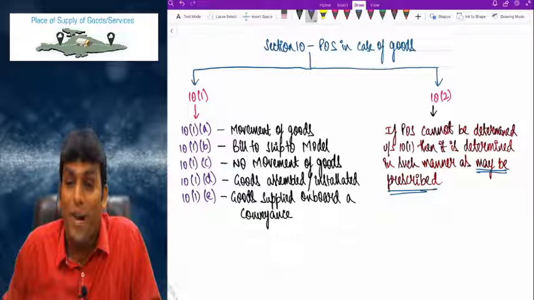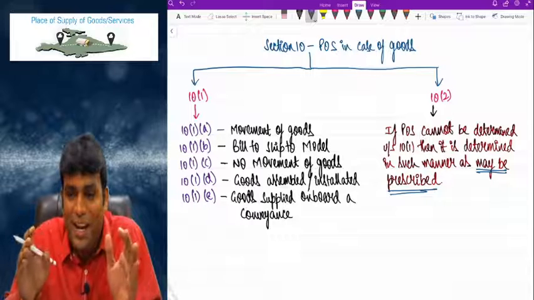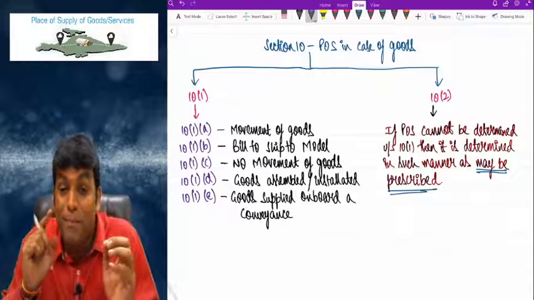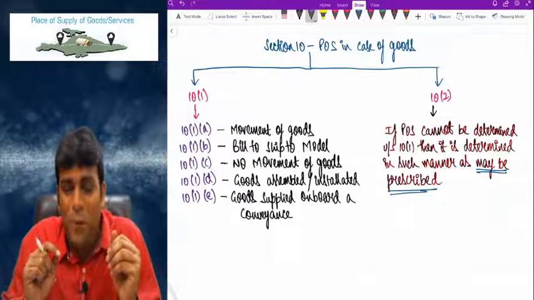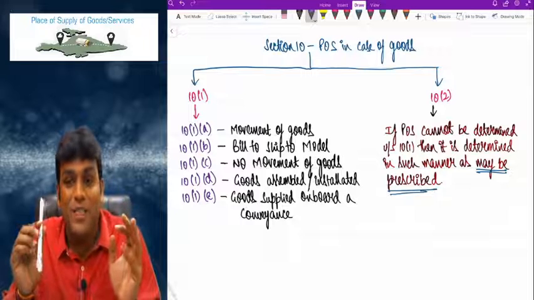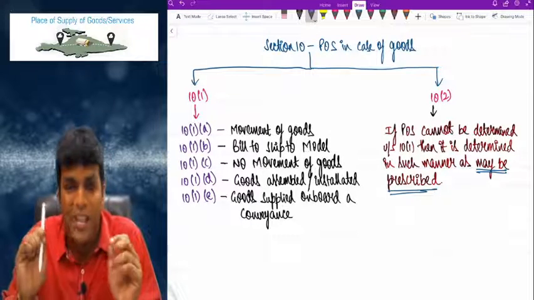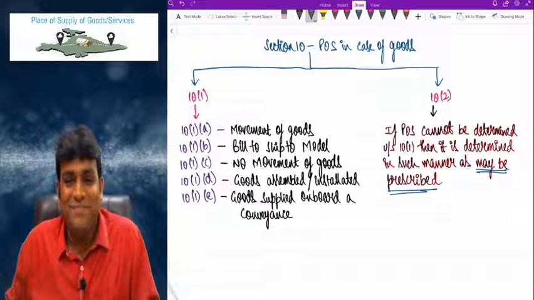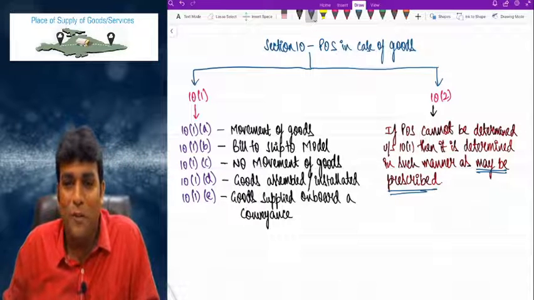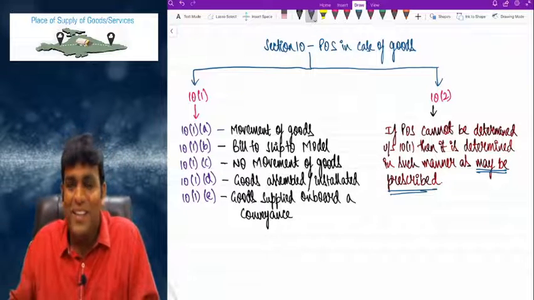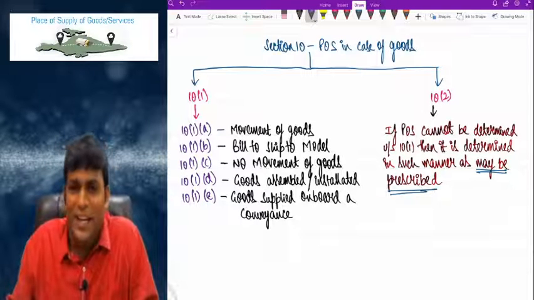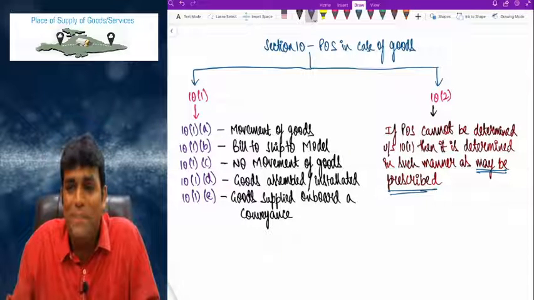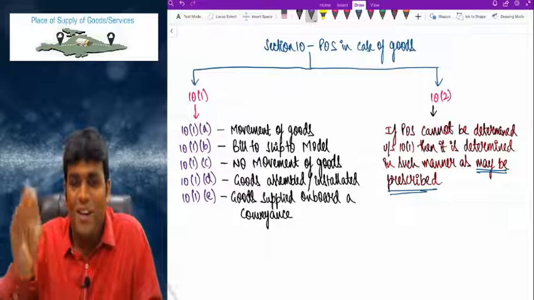Don't worry. They put this point in the law so that in future, if any conflict arises as to how to determine place of supply, then they'll make use of this power given by 10(2), which clearly says that if place of supply cannot be determined under section 10(1), then it is determined in such manner as may be prescribed. And prescribed is always done by rules only, my dear friends. Clear, right? Come on, take this table once. Then I will talk in detail about 10(1)(a), 10(1)(b), 10(1)(c), 10(1)(d), 10(1)(e). First take this table.